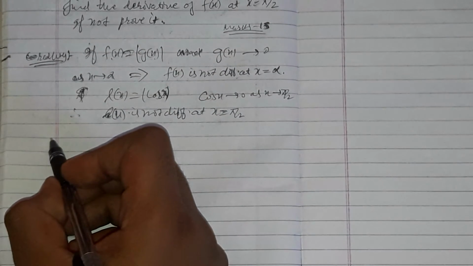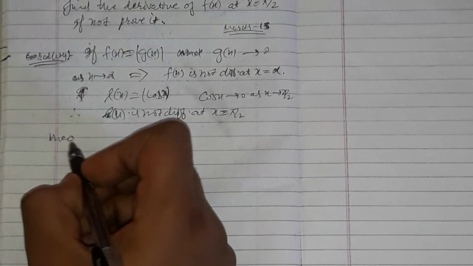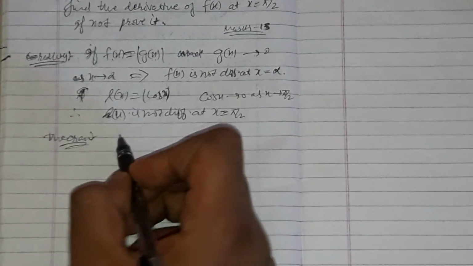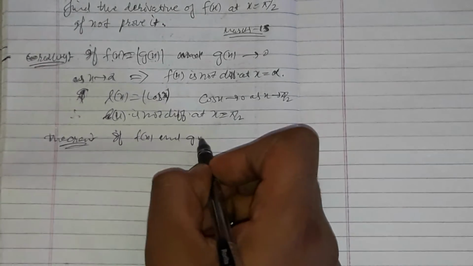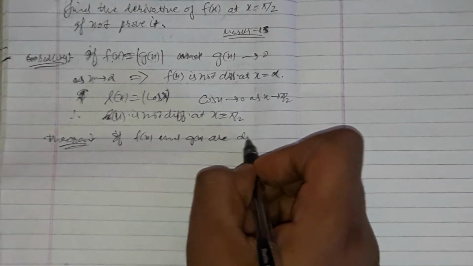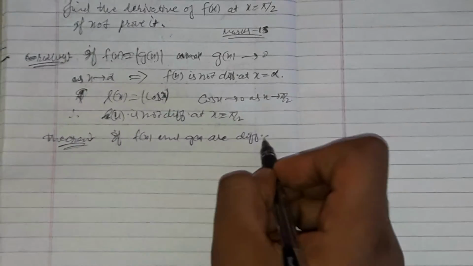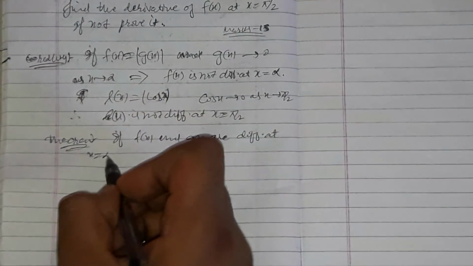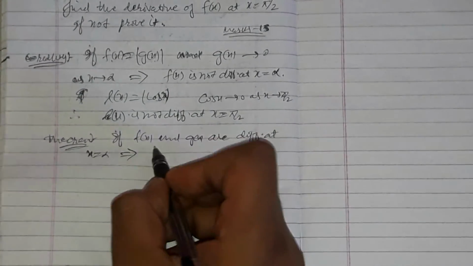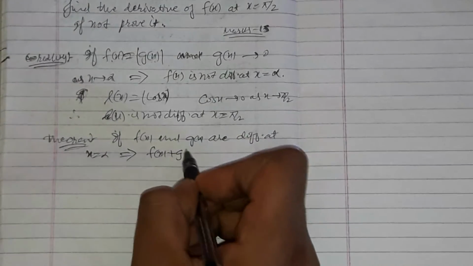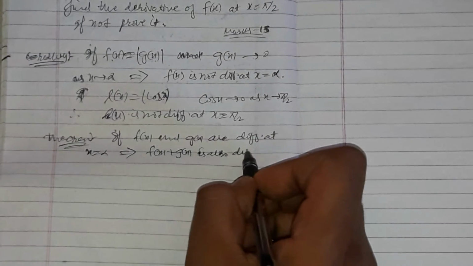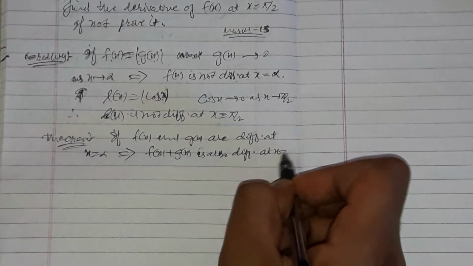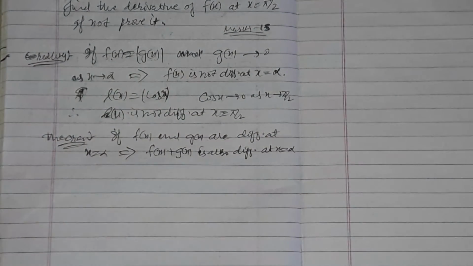Let me discuss the theorem, a very important theorem. If f of x and g of x are differentiable at x equal alpha, then f of x plus g of x is also differentiable at x equal alpha.